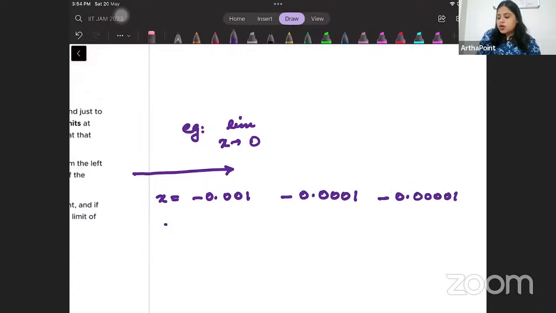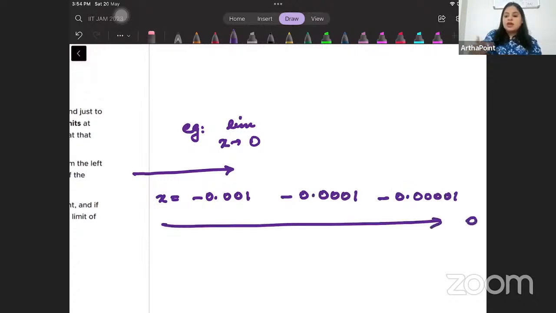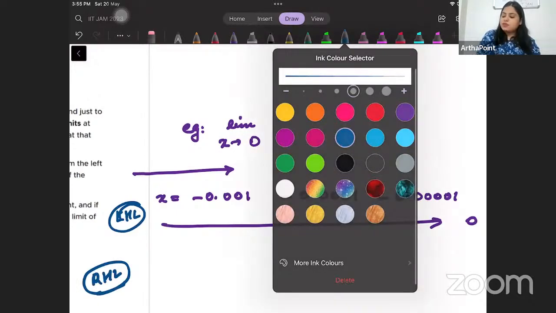So I'm just going towards 0. You see, I'm becoming closer and closer to 0, but from the negative side, right? And if I were to check, so this is the left-hand limit. And if I were to check the right-hand limit, then I will go ahead and approach this from the right-hand side.